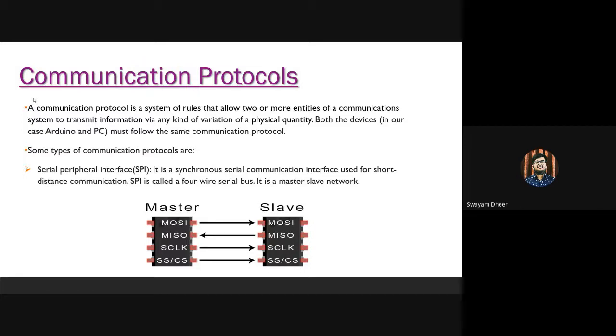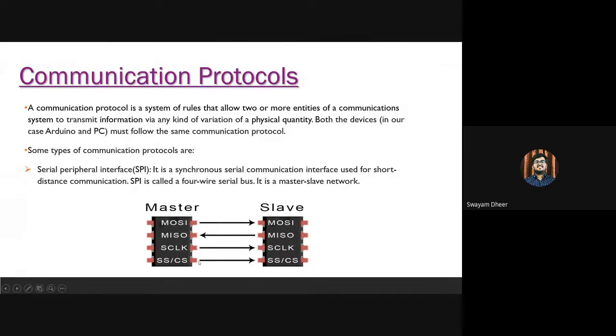Some very basic types of communication protocols are, first, the Serial Peripheral Interface or SPI communication protocol. It is a synchronous serial communication interface used for short distance communication. SPI is called a 4-wire serial bus, and it is part of a master-slave network. As you can see, there are two parts, the master and the slave. The 4 wires are the MOSI pin, the MISO pin, the clock signal, and the slave select or chip select pin.